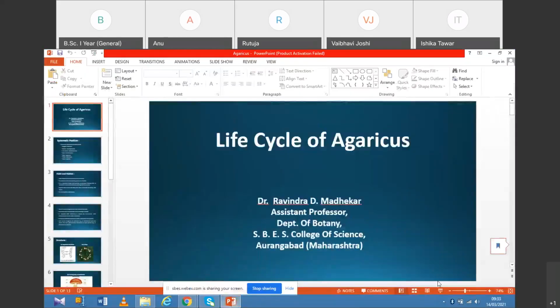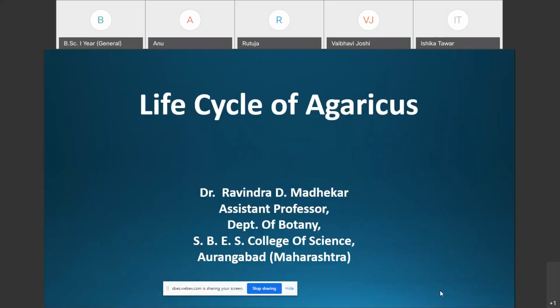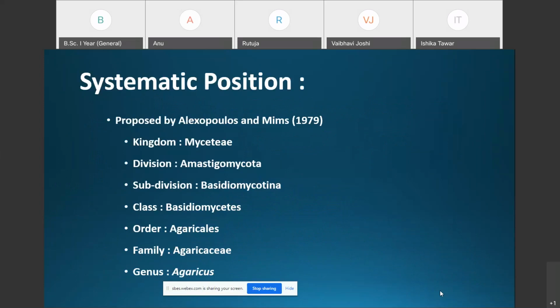Good morning, students. In today's lecture, we are going to discuss the life cycle of Agaricus. In the last lecture, we discussed the life cycle of Aspergillus, and the topic for today's lecture is the life cycle of Agaricus. First of all, the systematic position or classification of Agaricus.